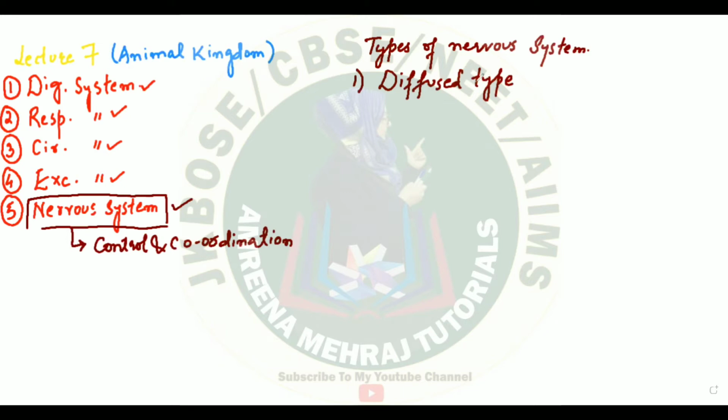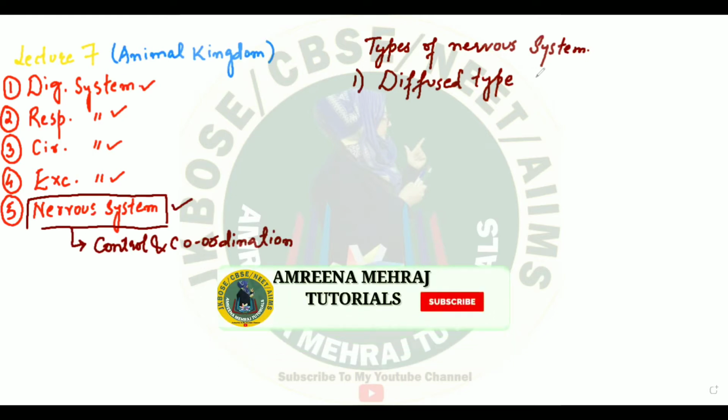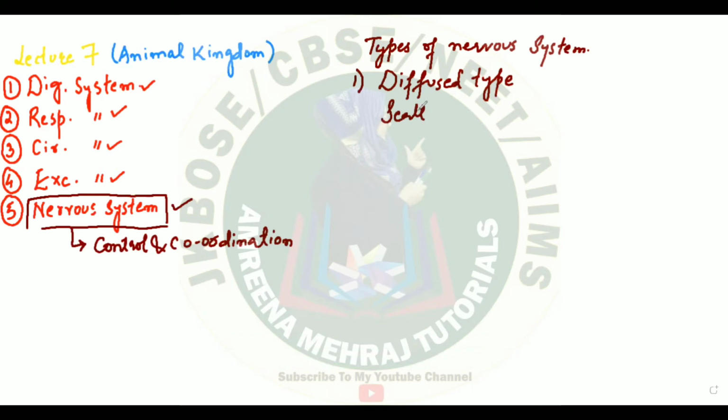In this case, there will be neurons or neuron-like cells, but they will be scattered in the body of the organism. Let me write down, you will see scattered cells within the body, which will help in conduction of impulses.